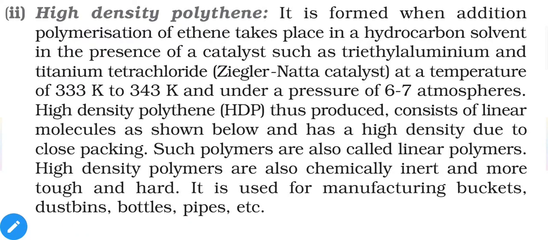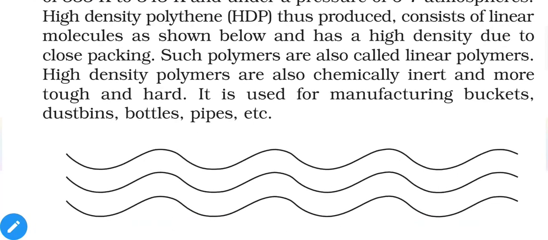Chemically these types of polythenes are inert, and the majority of plastic compounds are chemically inert. Because of higher density, high density polythene is comparatively harder than low density polymer. That's why they are used for the manufacturing of buckets, dustbins, bottles, pipes, etc. Here is an example of high density polythene. As we can see, it does not have branches, or the number of branches is very low.